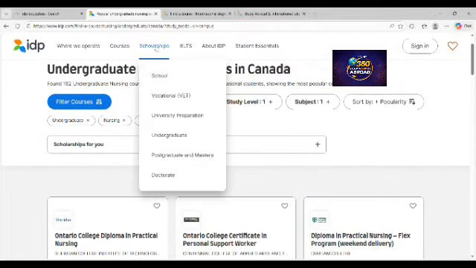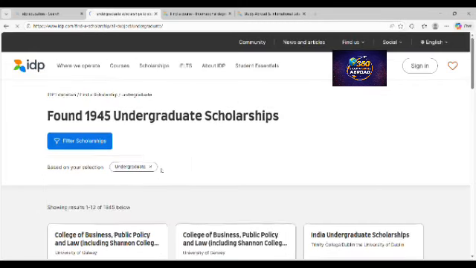Quickly, let me talk to you about scholarship. So if you come to the scholarship button, you click on the scholarship button, and then let's say you need undergraduate scholarship or postgraduate masters. So I'll click on undergraduate scholarship. Okay, so this is undergraduate, and then it will also run, and then when it runs, I'll apply my filters.